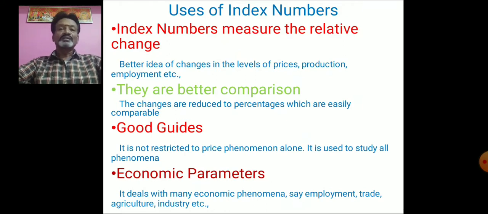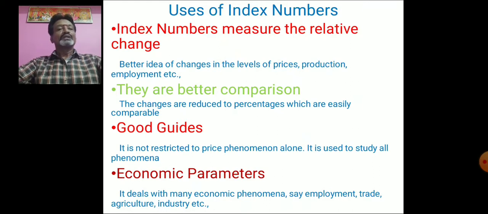For example, we can use index numbers to study the changes in wage level, changes in income level, changes in price level, changes in employment level, and so on. So index numbers are not restricted to a particular phenomenon.